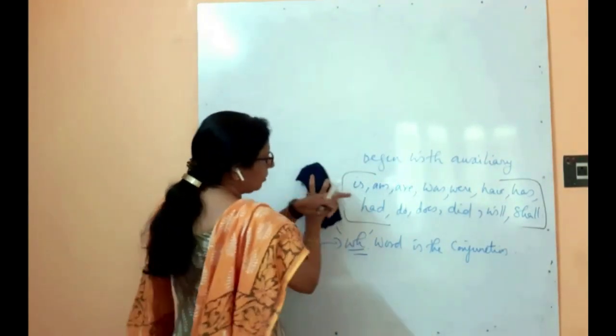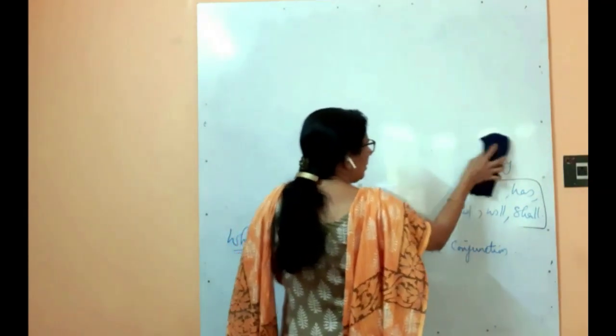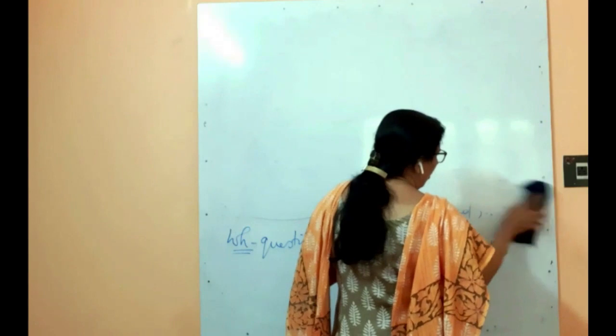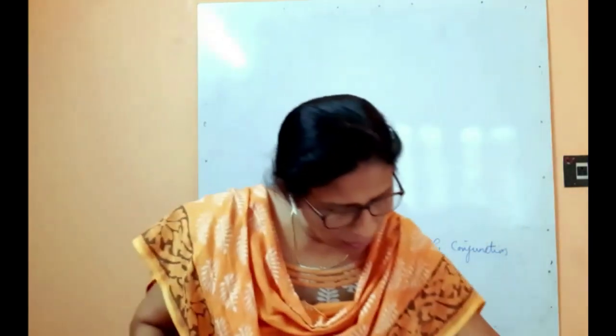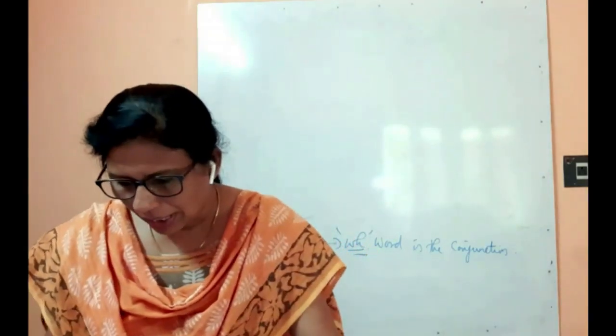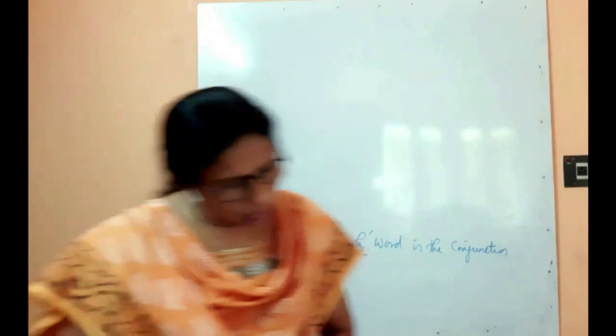In yes or no questions, all these auxiliaries will be used to begin the question, and then you can use the conjunction if or whether. In a WH question, the same WH word will be the conjunction.